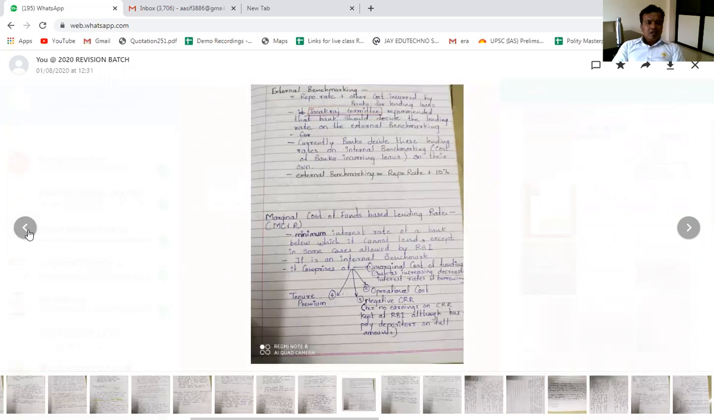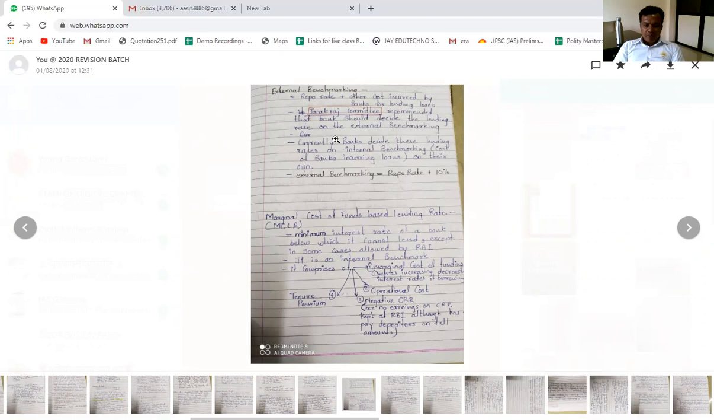Check it. Now, next is external benchmarking: repo rate plus other costs incurred by the banks for banking loans. So we know that whenever the banks decide about the lending rate, what the interest rates should be, it depends upon the repo rate as well as the other costs which are incurred by the banks while lending. So the Janki Raj committee recommended that banks should decide the lending rate on the external benchmarking.